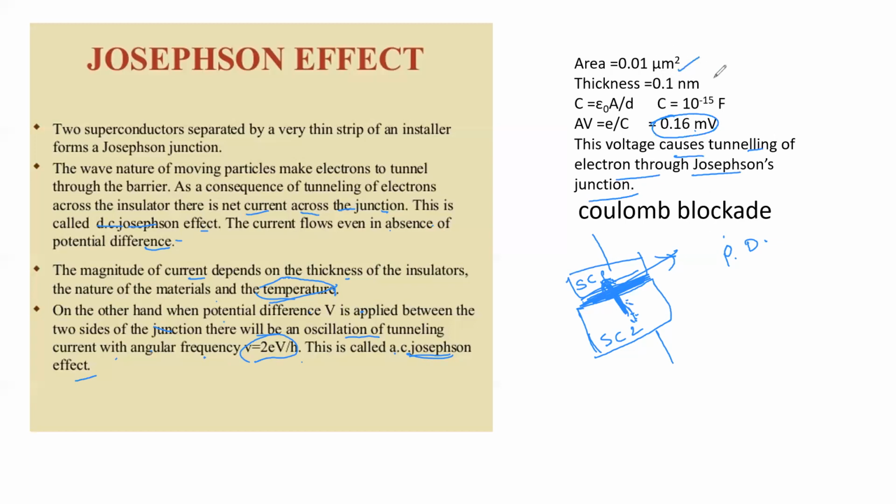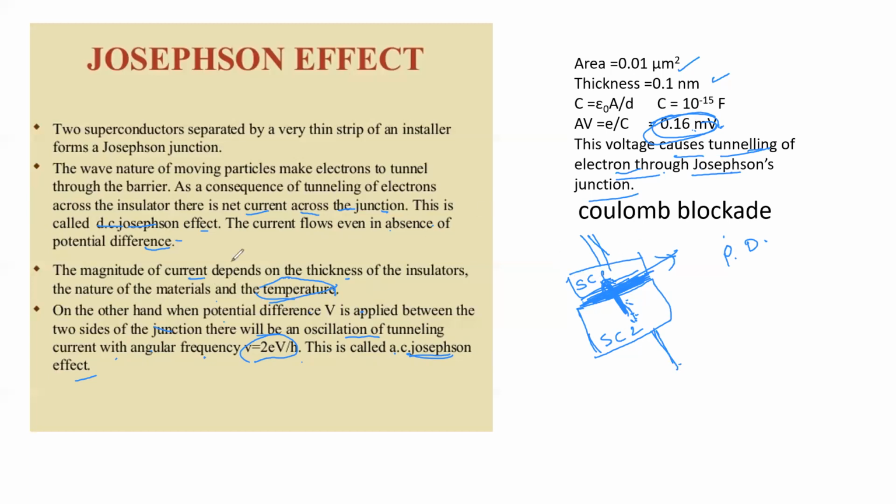If we substitute all these parameters, area, thickness, and take out the value of the applied voltage between these two superconducting materials forming a Josephson junction, the tunneling of electrons takes place through this junction. A very small amount of voltage is sufficient to cause tunneling of electrons.